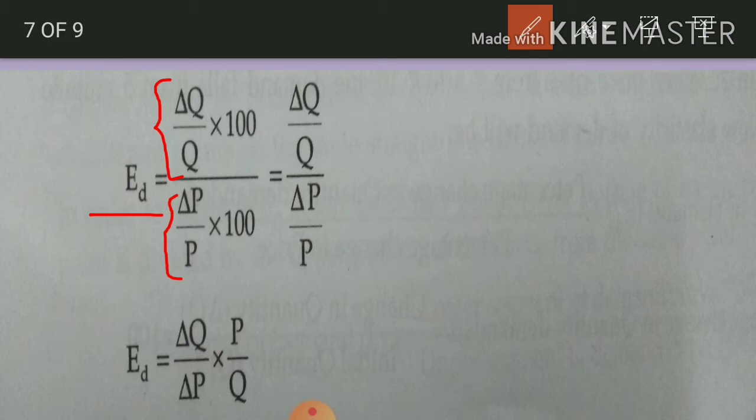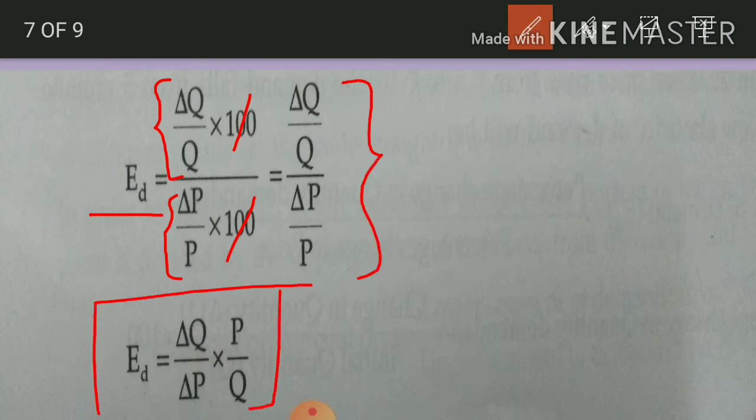Here this 100 and this 100 will be cancelled out. When we simplify it, we get this formula. So this is the formula of elasticity of demand, or we can say price elasticity of demand. Under the percentage method, this formula is used.